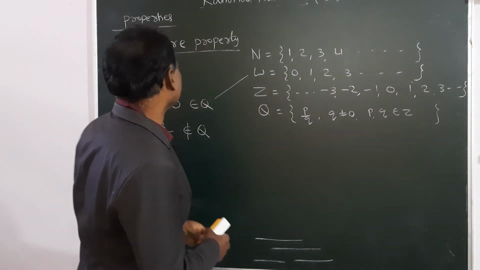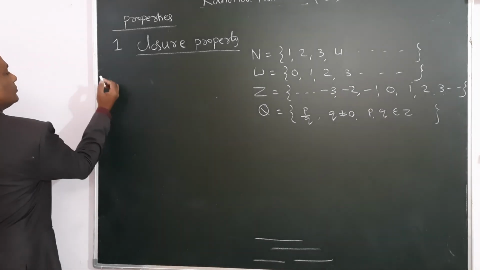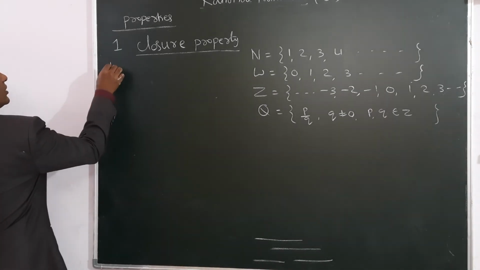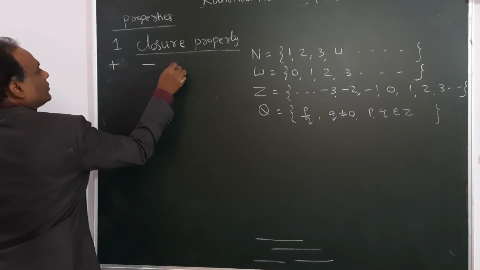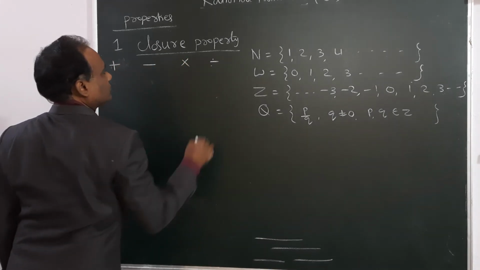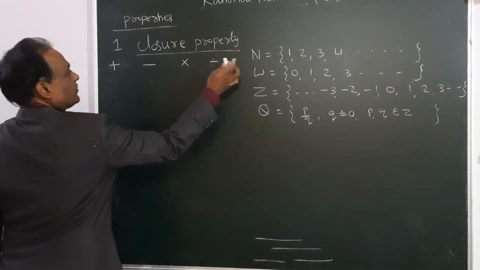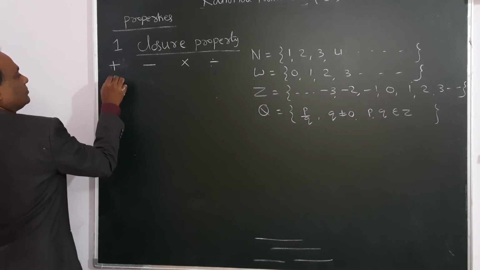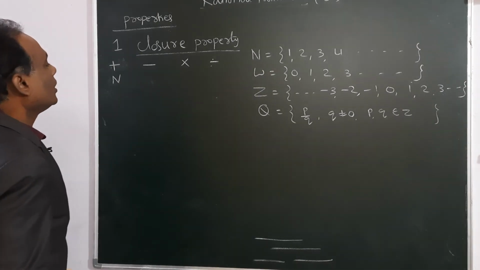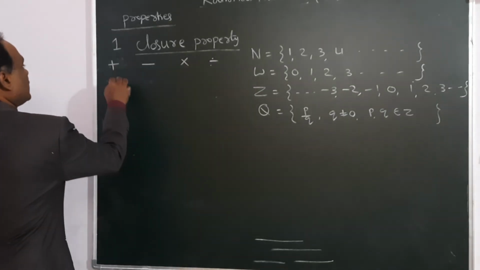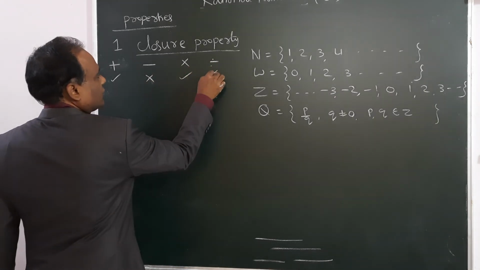Suppose you write a table with addition, subtraction, multiplication, division. For natural numbers, addition it will satisfy, subtraction it will not, multiplication it will satisfy, division it will not satisfy.